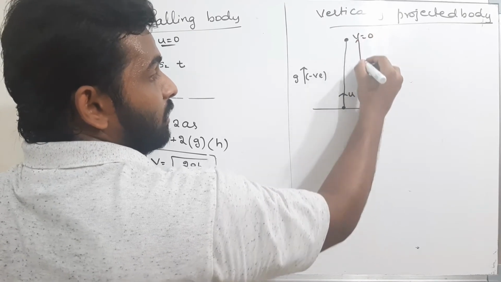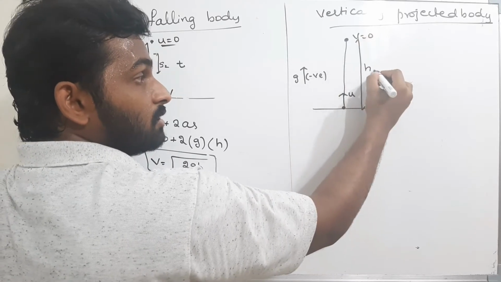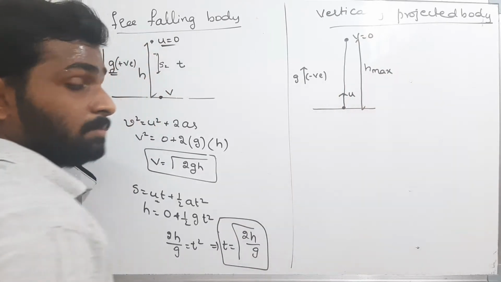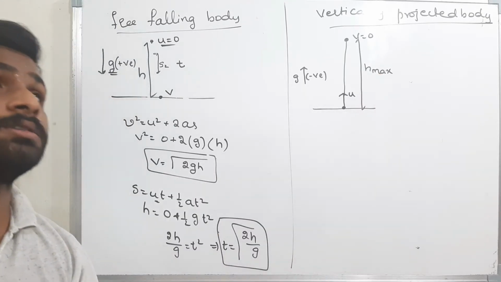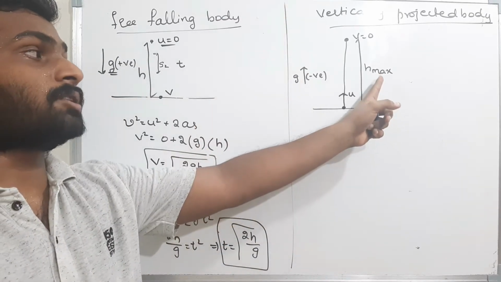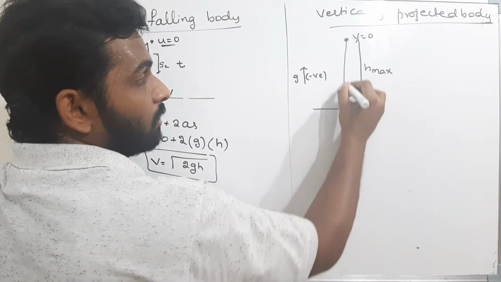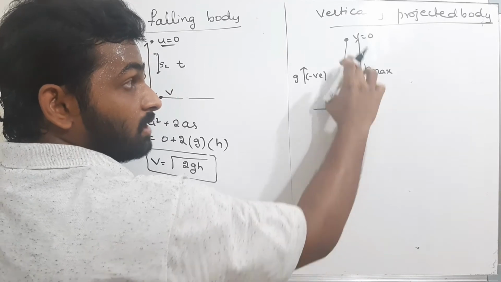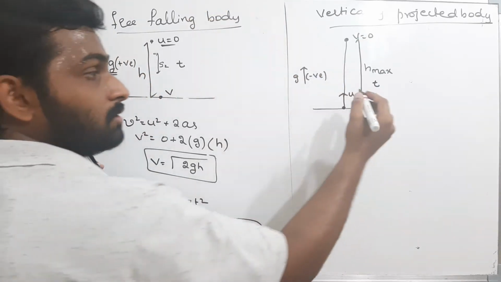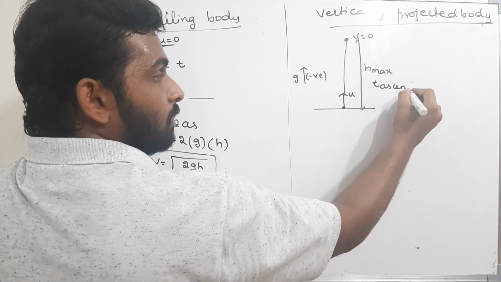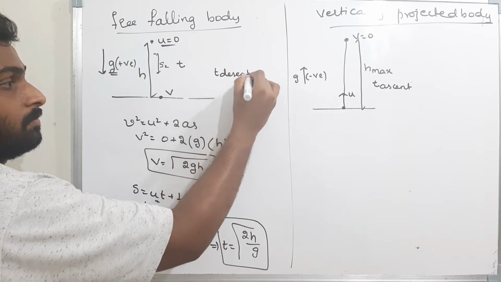That means the height achieved by this body when the velocity becomes 0 is h. That is nothing but h max. That is the maximum height the body can achieve when I project a body with a certain velocity u. Now h max you have to find. Now what is the time? The time taken by the body to achieve maximum height is t. When the body is moving up, we will call it the time of ascent. And when the body is coming down, we will call it the time of descent. That is this Td.